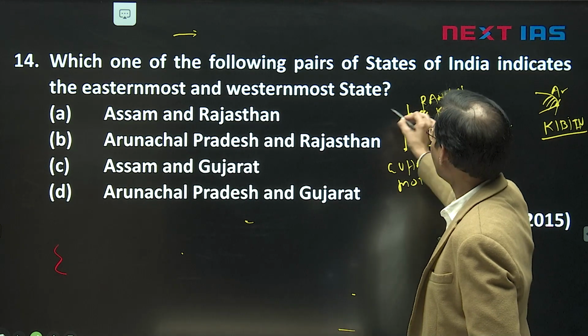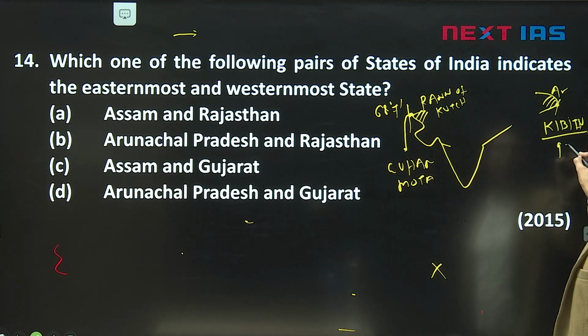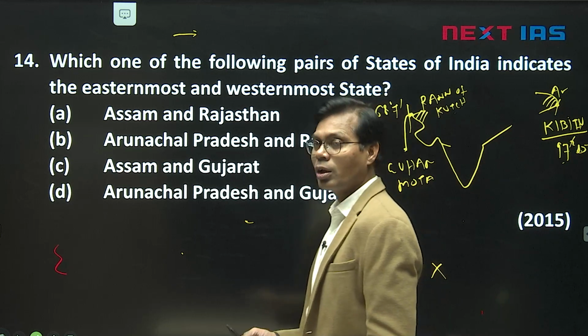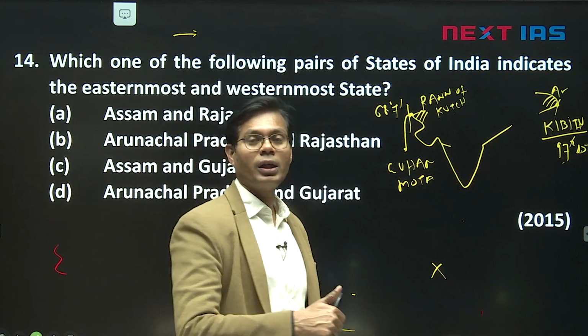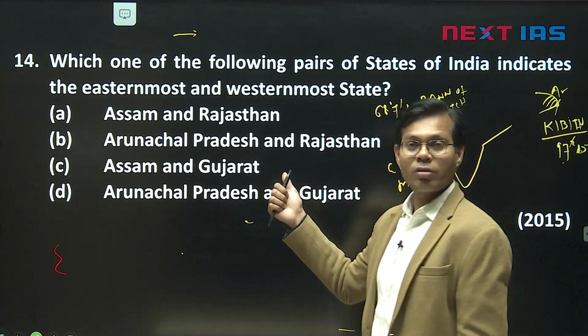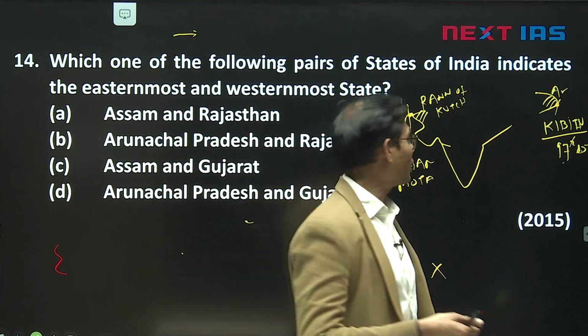And they can also ask about longitude: 68 degree 7 minute east here, 97 degree 25 minute east here. So either they can ask Rann of Kutch and dense forest of Arunachal, westernmost and easternmost respectively, or India is extended from longitude 68 to 97 degree, or they can ask that westernmost area, one town Guhar Mota, and easternmost area, Kibithu.